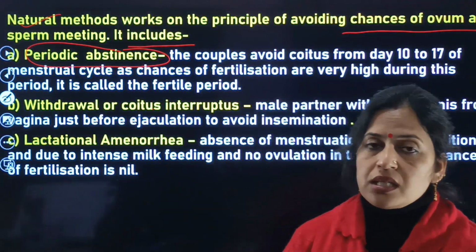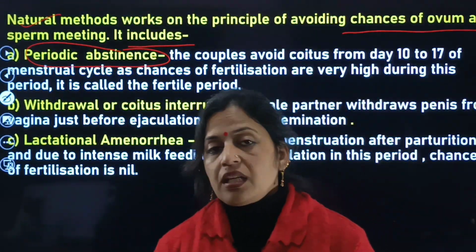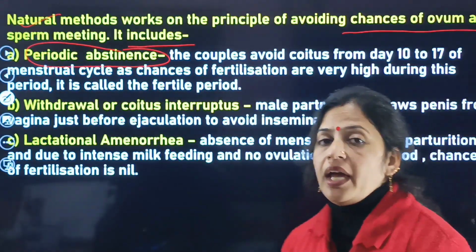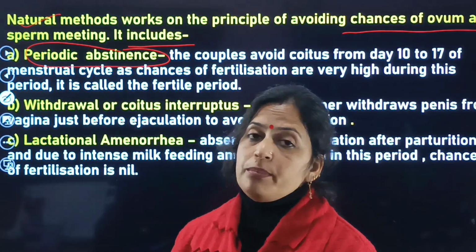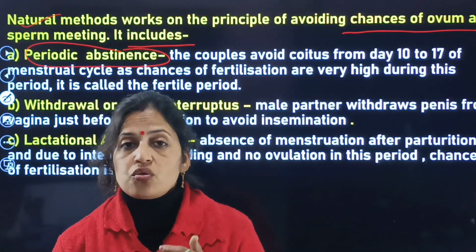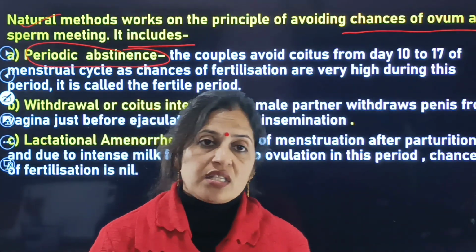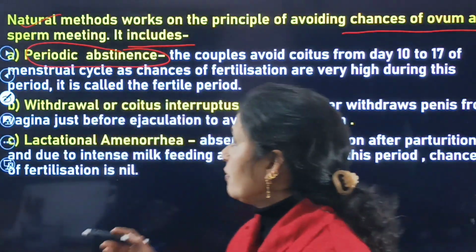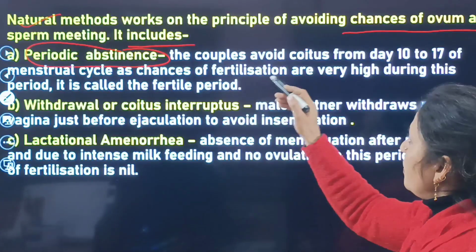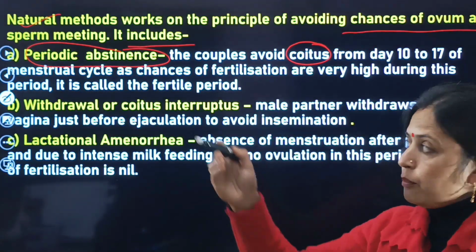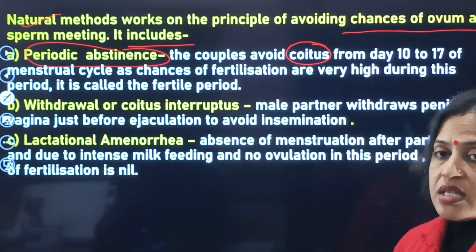So what do you mean by the term periodic abstinence? This is a natural method used for avoiding the chances of the ovum and sperm meeting.